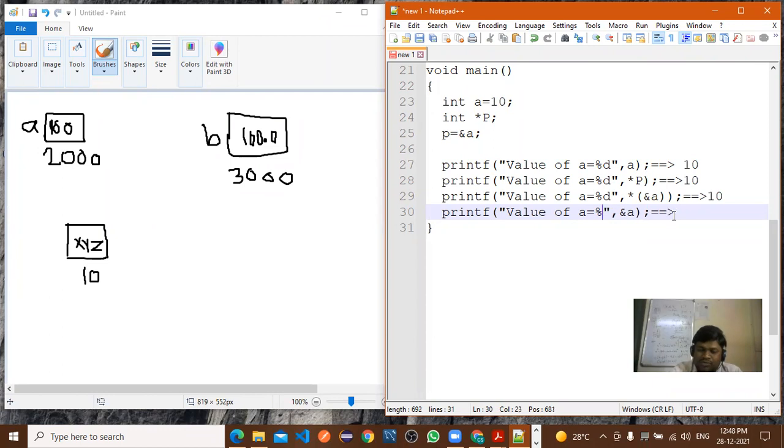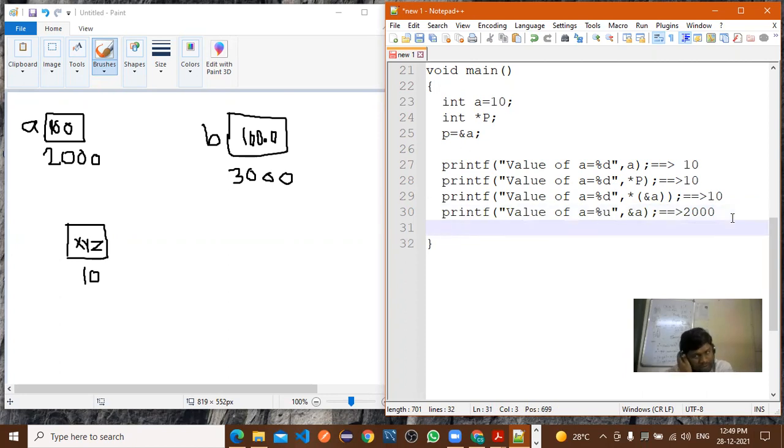So here we'll use %u, and with the help of that we'll display the address, right? The range has increased here because the range of integer is smaller. Okay. Then what is the output here? 2000. Yes or no?